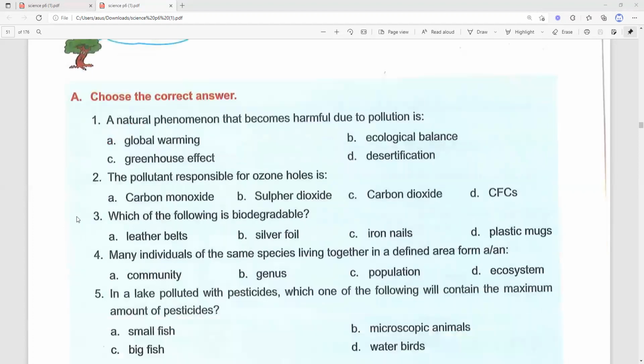Number 1. A natural phenomenon that becomes harmful due to pollution is. What is that? What is that natural phenomenon that becomes harmful due to pollution? A, global warming. B, ecological balance. C, greenhouse effect. Or D, desertification. What is your answer? The answer is global warming.